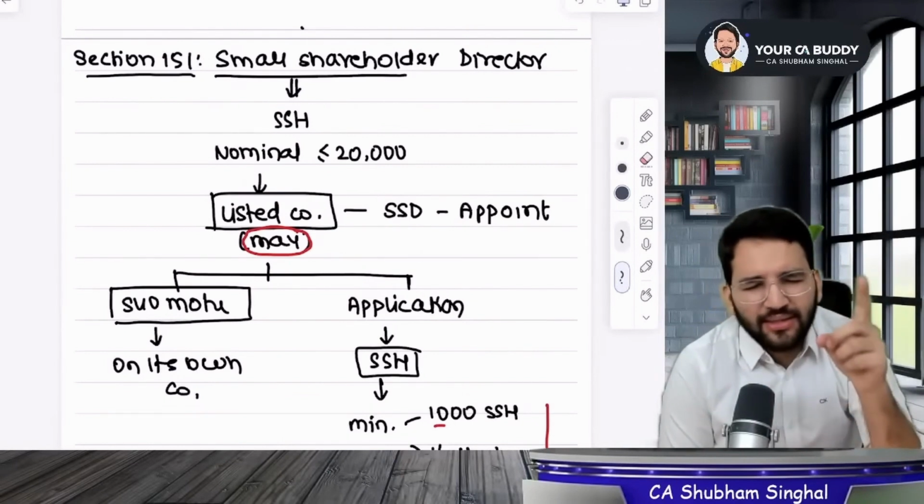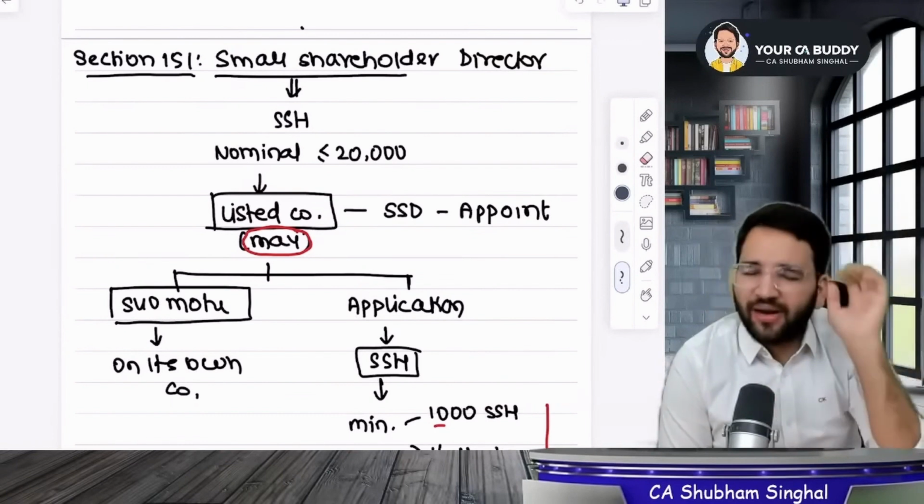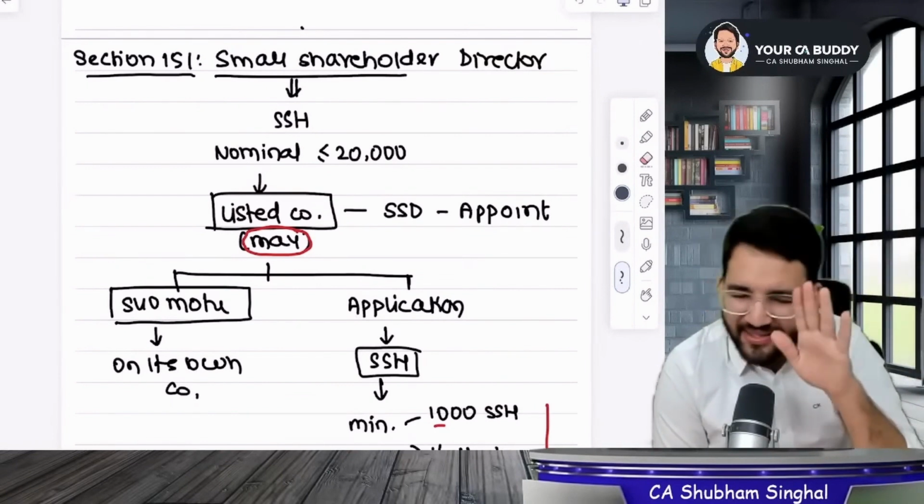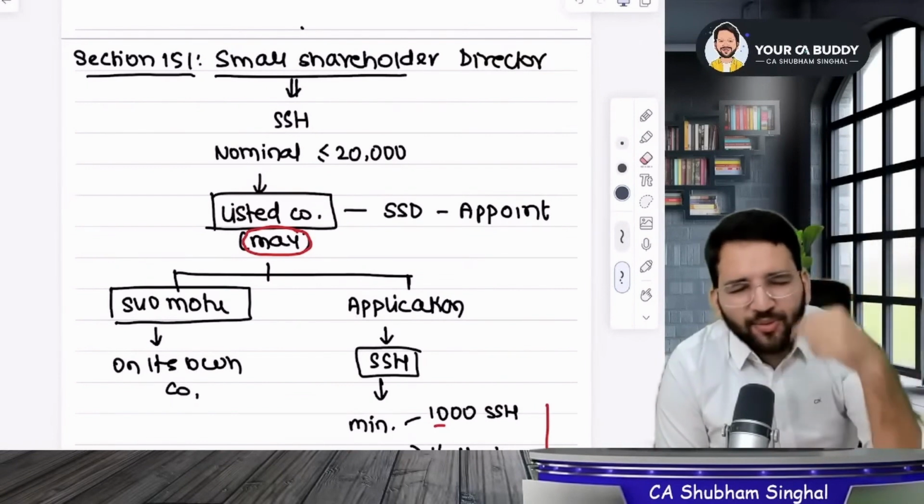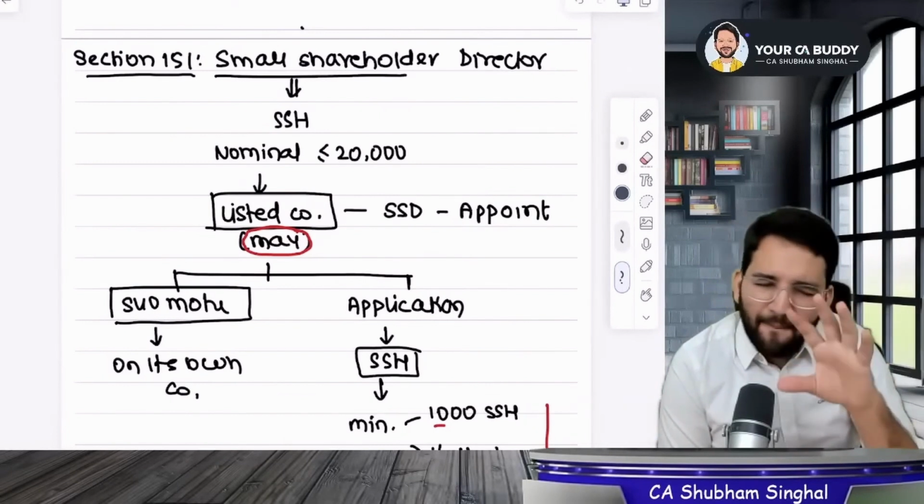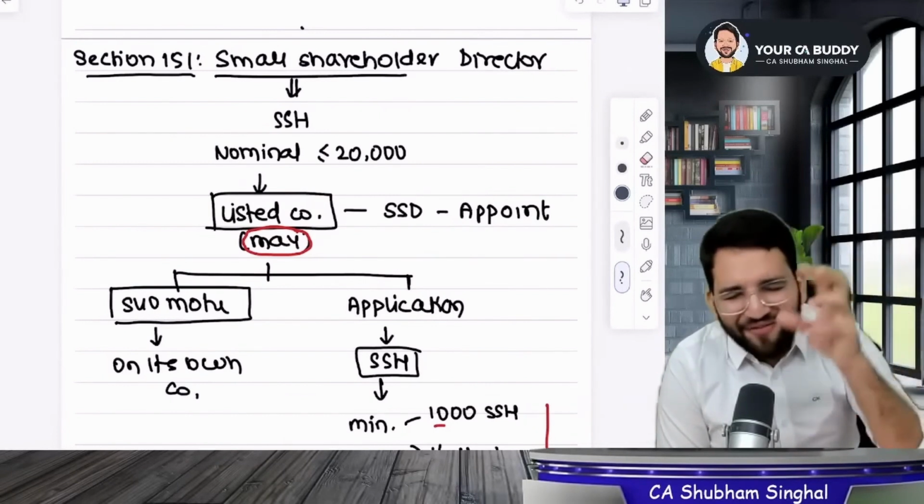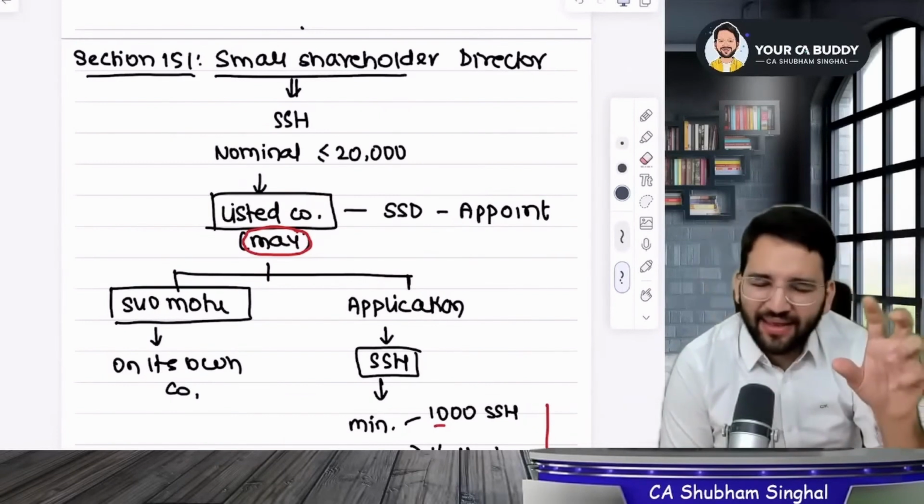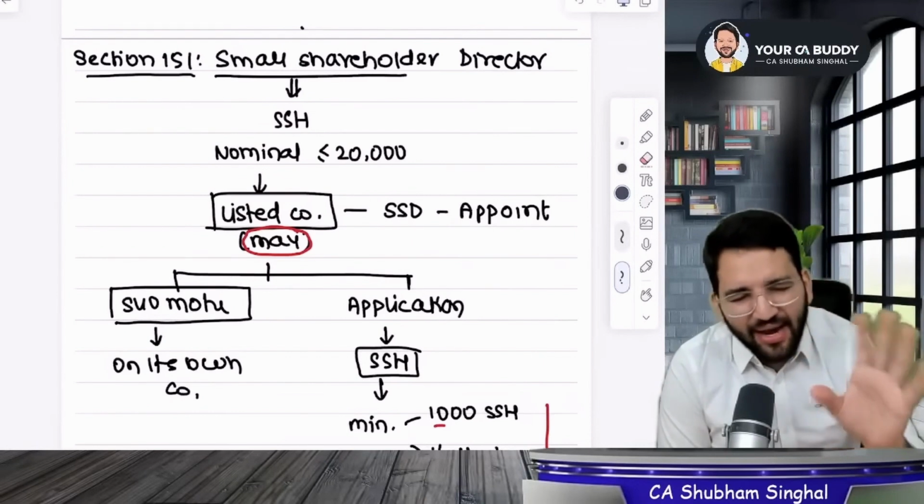Who are the small shareholders? They are the ones whose nominal value is up to 20,000. Exactly 20,000 will work as well. How to appoint a small shareholder director? The company can do it suo motu, or the company can also receive an application. But in both cases, it's not mandatory, it's optional.